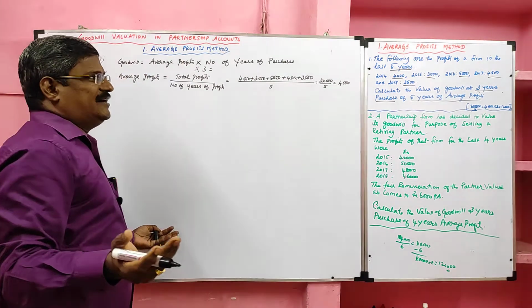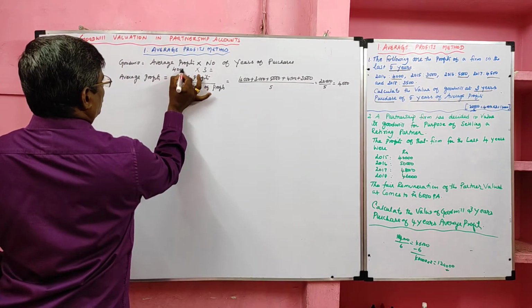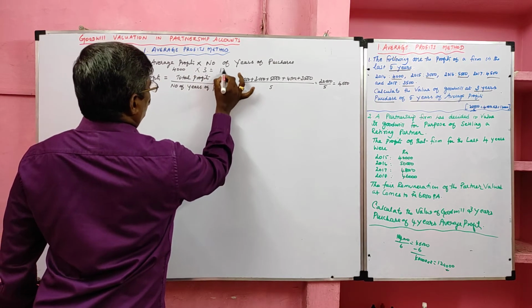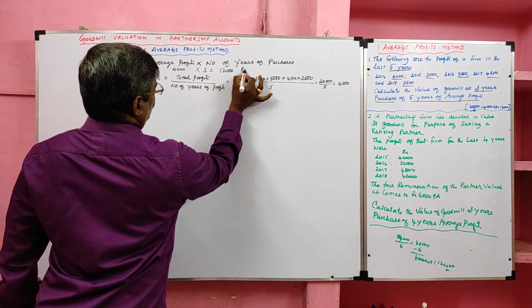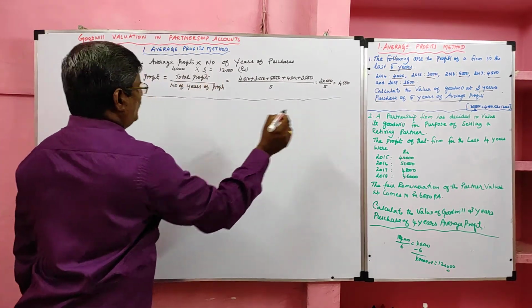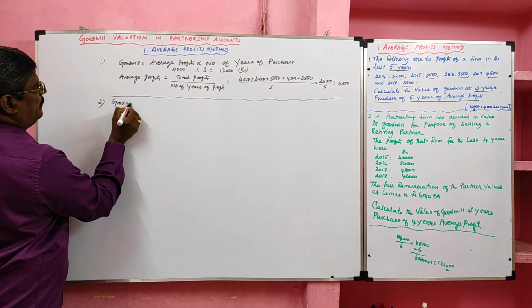In this case, no other adjustments are given, so we can use it directly. Our average profit is 4,000 into number of years of purchase, 3 years. So our goodwill is 12,000 rupees. So the first sum is completed. Then look at the second problem. Formula, we are going to calculate goodwill.